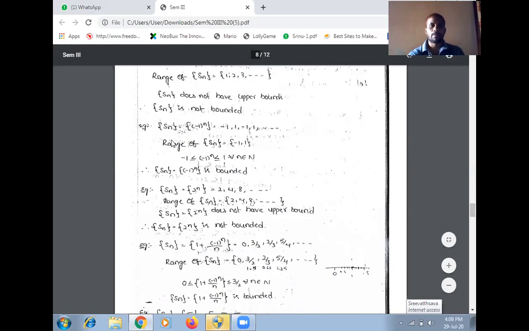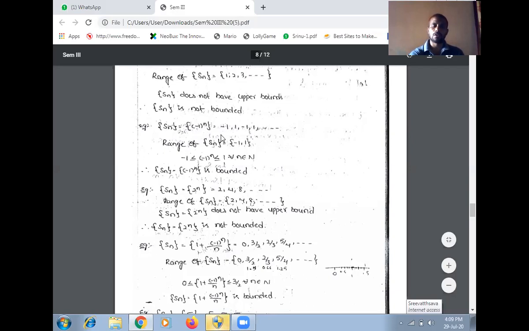Another example, Sn equal to minus 1 to the power of n. If n equal to 1, we get minus 1. If n equal to 2, we get plus 1. If n equal to 3, we get minus 1. If n equal to 4, we get 1.